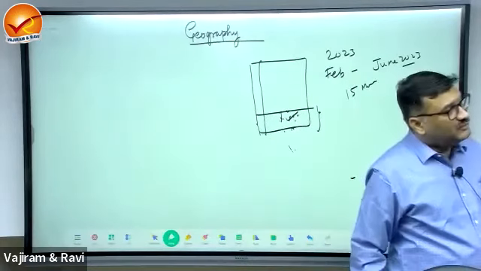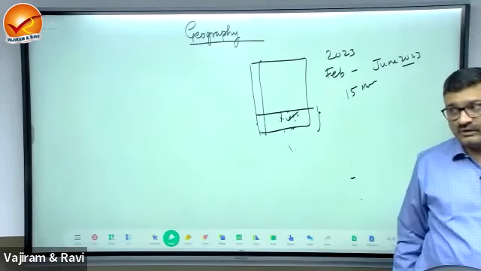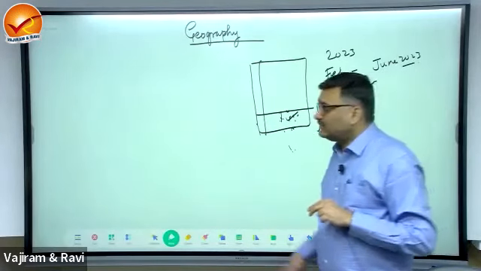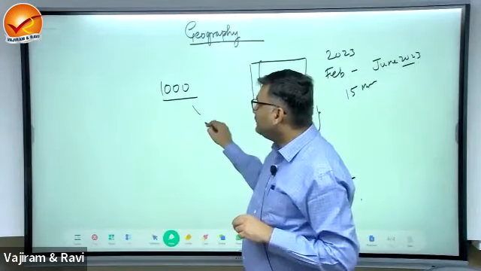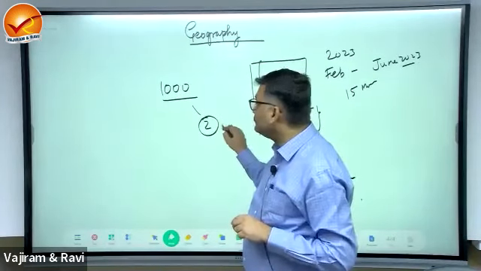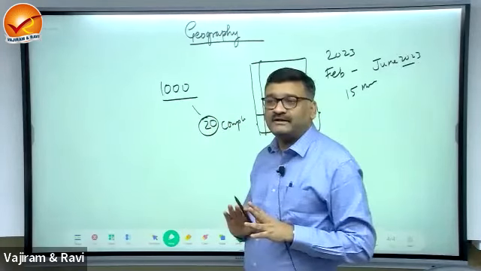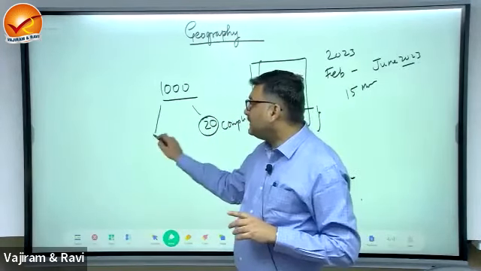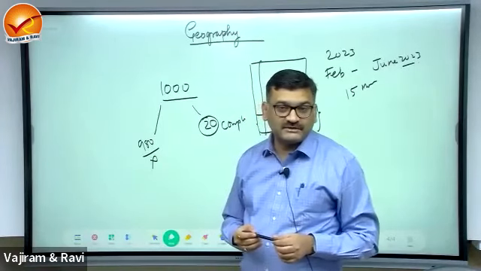Or I'll say, why are students not able to complete the syllabus on time? If there are 1,000 students, there will be maybe 20 who are able to complete on time. The remaining 980 are not completing the syllabus.